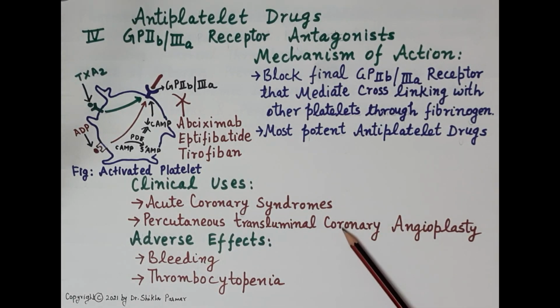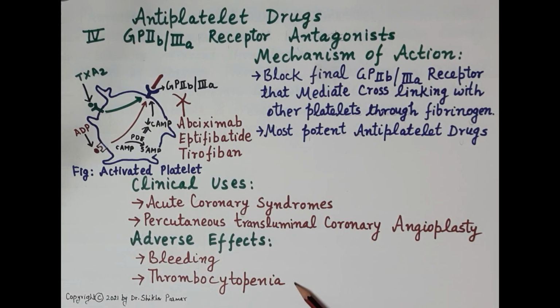These drugs are used to treat acute coronary syndromes due to plaque rupture and the formation of thrombus, for example unstable angina and myocardial infarction. They are also frequently used during percutaneous transluminal coronary angioplasty, as they prevent the formation of thrombus and thus prevent reocclusion. Now, the main risks of these drugs are bleeding and thrombocytopenia.